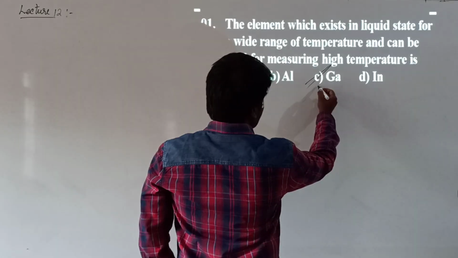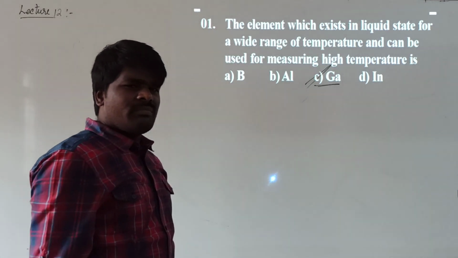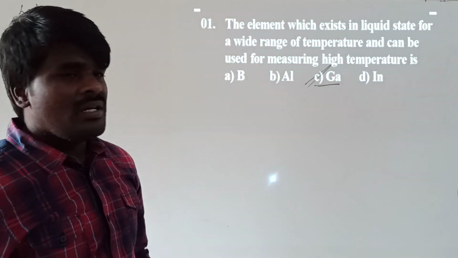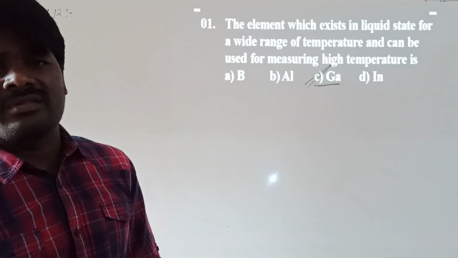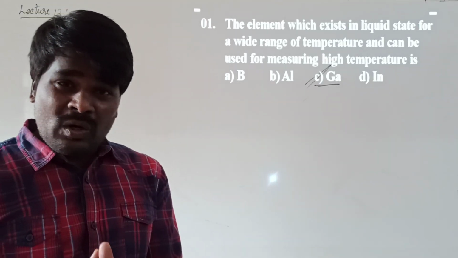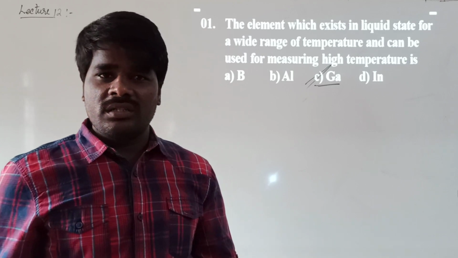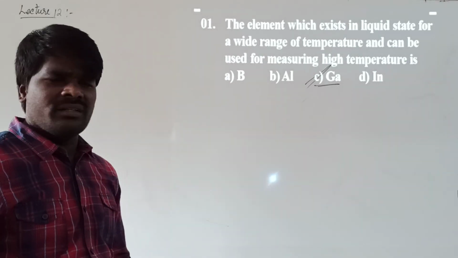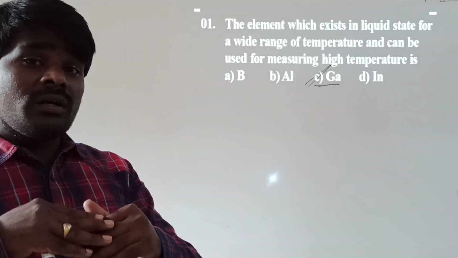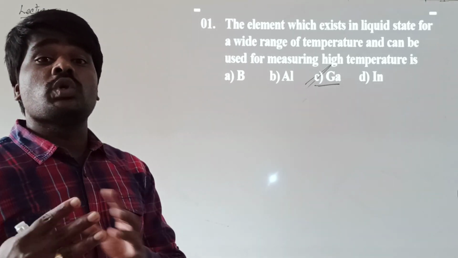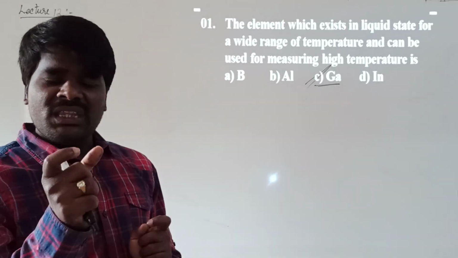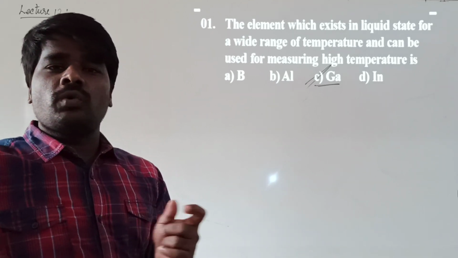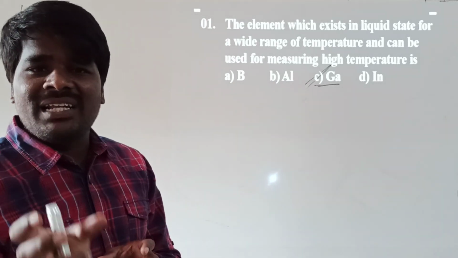At room temperature its melting point is very low, around 30 degrees Celsius, not exactly, but near about 30 degrees. And its boiling point is near about 2000 degrees Celsius. For a wide range of temperature, between 30 degrees to 2200 degrees Celsius, it exists as a liquid.